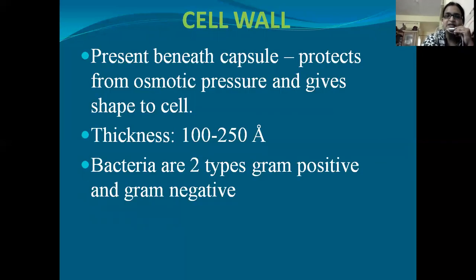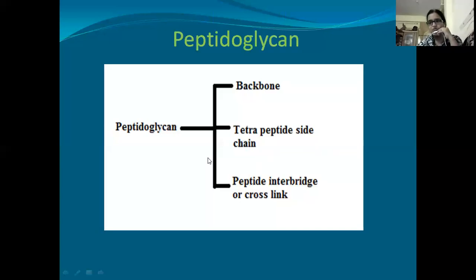Now, the thickness of the cell wall will be 100 to 250 angstroms, and based on the composition of the cell wall, bacteria are of two types. One is gram positive and the other one is gram negative. The main component of the cell wall is peptidoglycan. So there is a need to understand the structure of peptidoglycan. This peptidoglycan consists of three parts, that is backbone, tetrapeptide side chain, and the peptide interbridge or crosslink. These things we can understand by seeing a diagram in later slides.